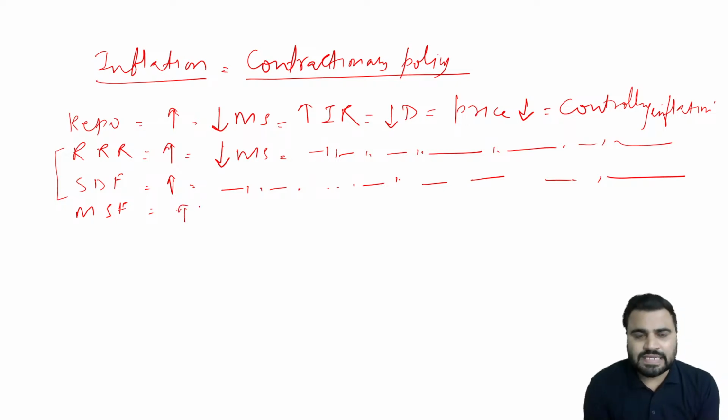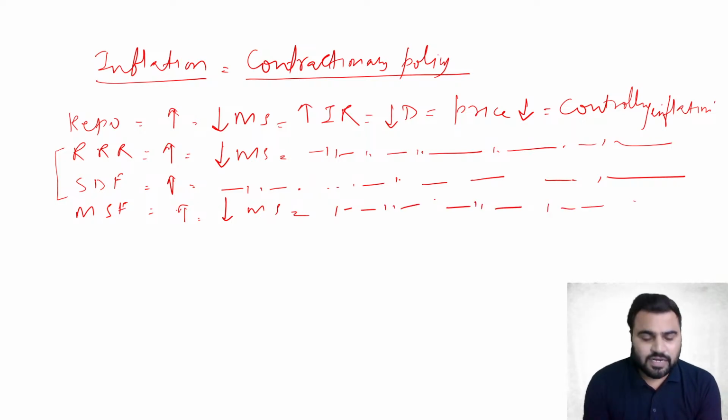When RBI will increase the MSF as a part of contractionary monetary policy, then what will happen here? Banks will not be able to afford taking loans from the Reserve Bank of India, because if they are taking a loan under the marginal standing facility, they have to pay higher interest rates, which will lead to a decrease in money supply in the economy, and ultimately the same cycle will repeat, that is, an increase in the interest rate, a decrease in demand, a decrease in price, and ultimately controlling inflation.